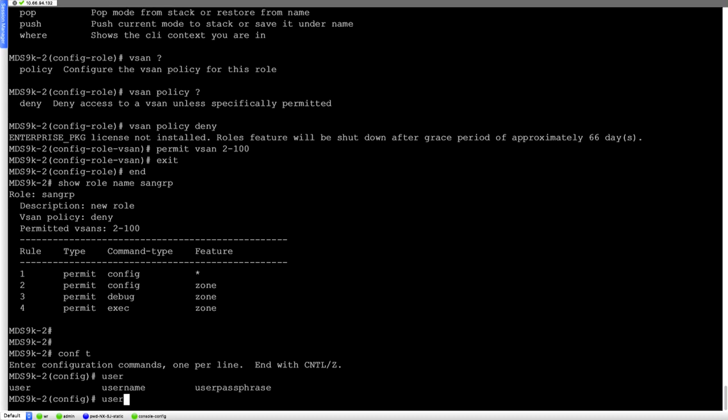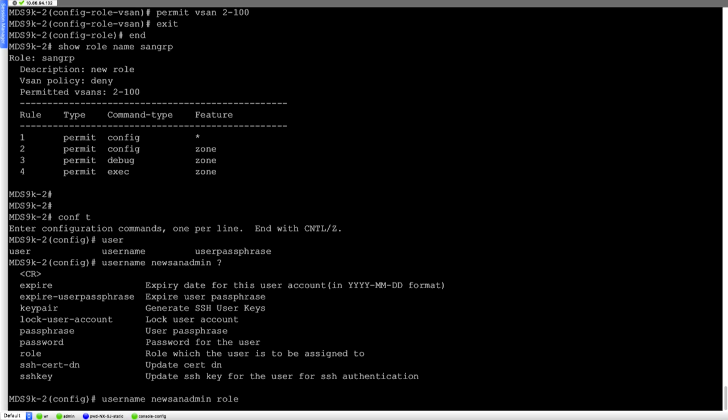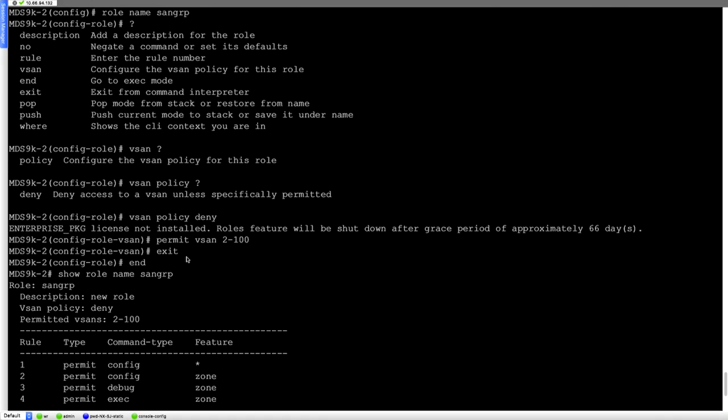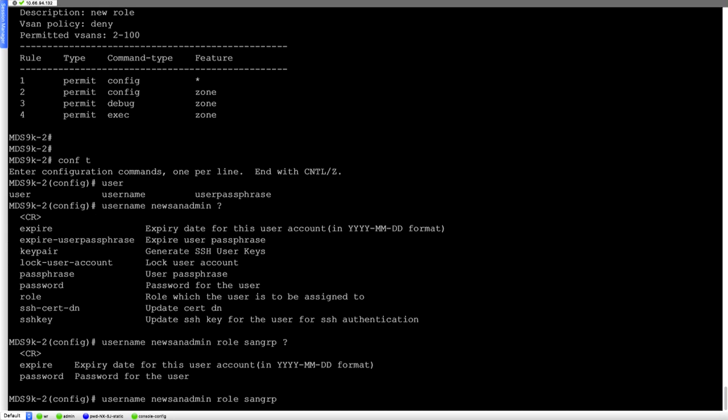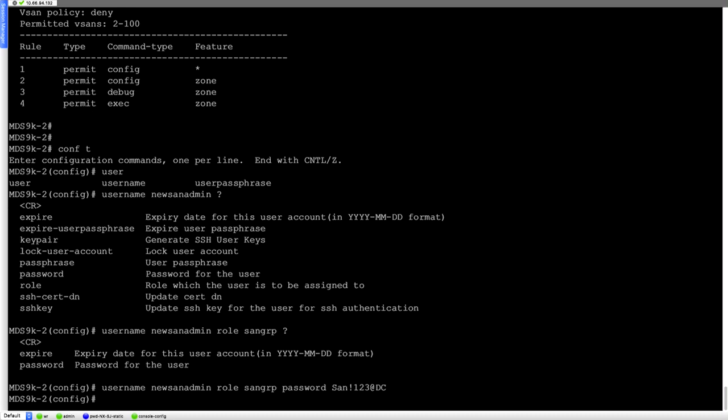And then I can go ahead and say username, and I can say new SAN admin, and I can set the role as my new role that I defined. So the name of the role is SAN group, and then I can set the password to, let's say, SAN exclamation 123 at DC, and this is how we can enable the user now.